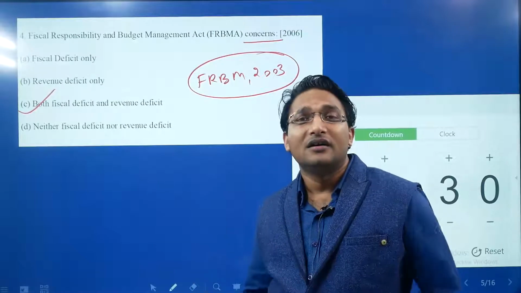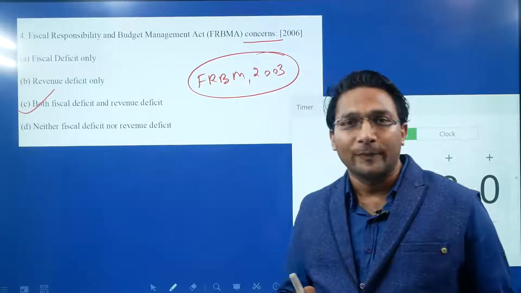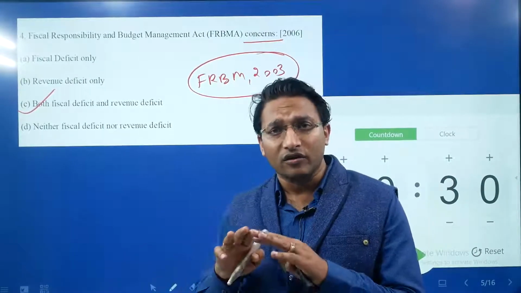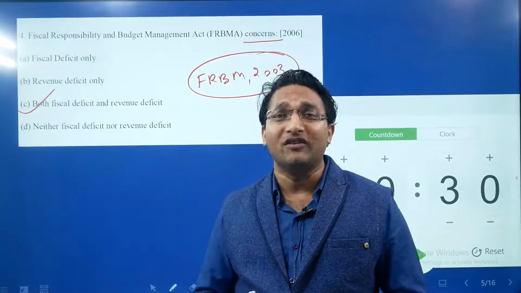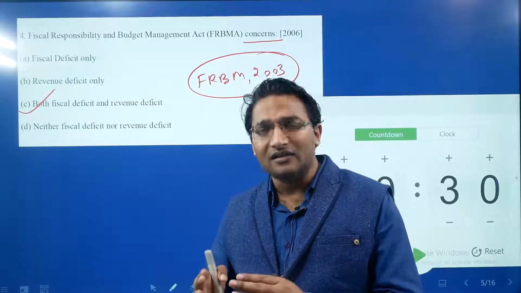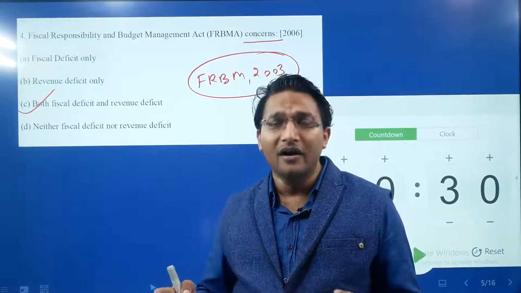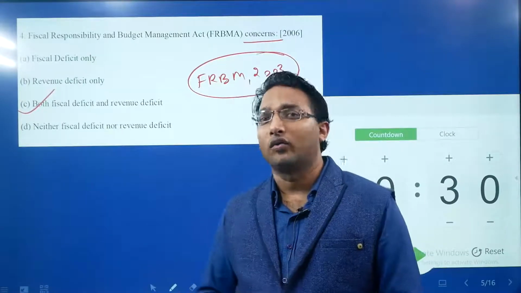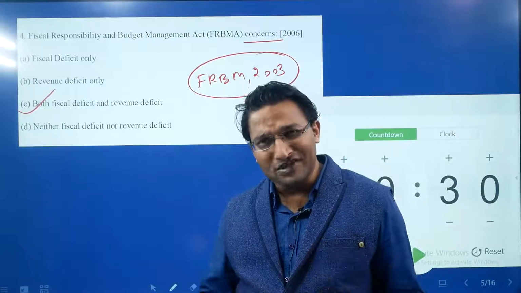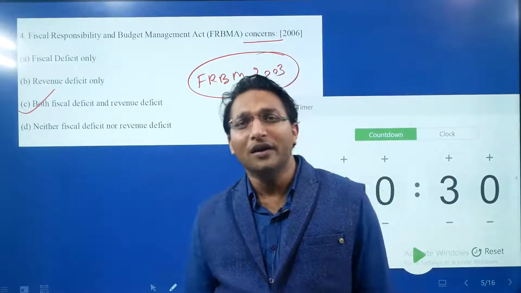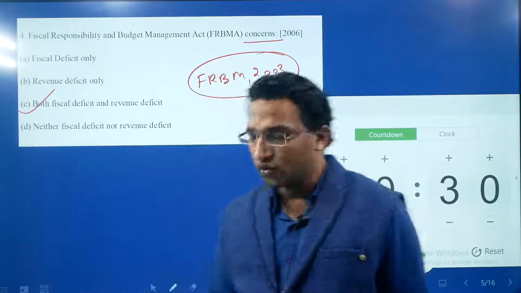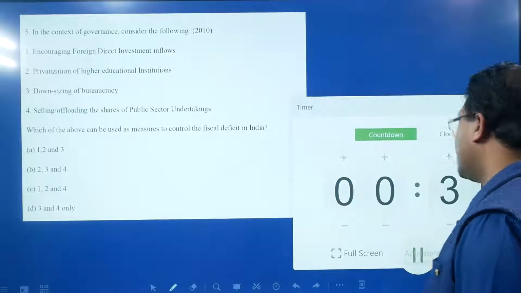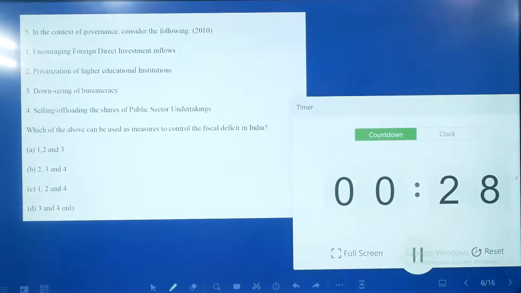However, in reality this does not happen, and why did this not happen? Because there was a financial crisis going on in the world. Ultimately in 2008 this FRBM Act was amended as per the recommendation of the Encasing Committee, and now we have the new target for 22-23, but those targets will also be missed because of the current global slowdown which has been forced because of the corona based lockdown. Next question, I will give you 30 seconds for this, so take 30 seconds and give the answer.